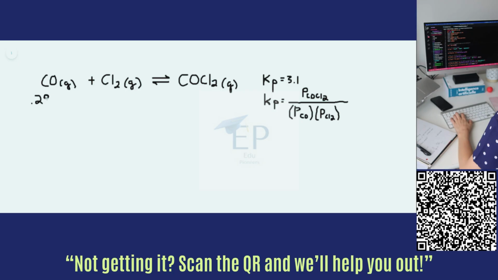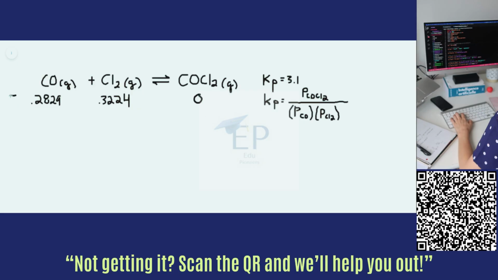So 215 divided by 760 is 0.2829. And everything from here on out is in atmospheres. I'm not going to write it out to save space. And if you divide 245 by 760, you would get 0.3224. And again, that's in atmospheres, which you need to do if you're going to use this equilibrium constant with respect to pressure. And there is no COCl2 to begin with.